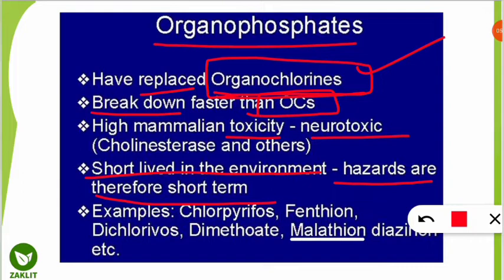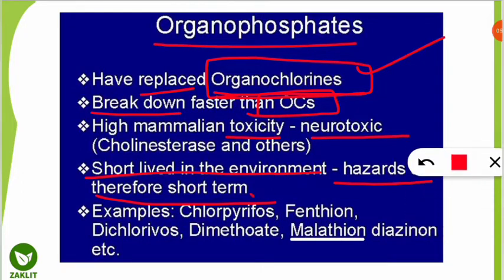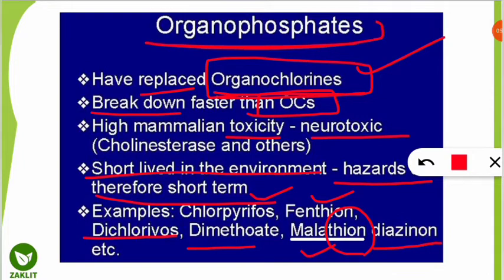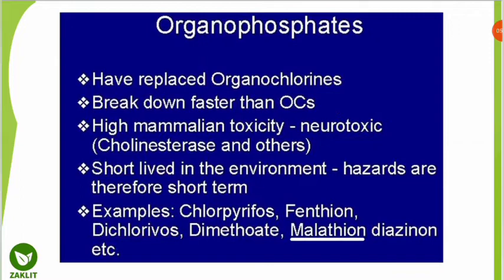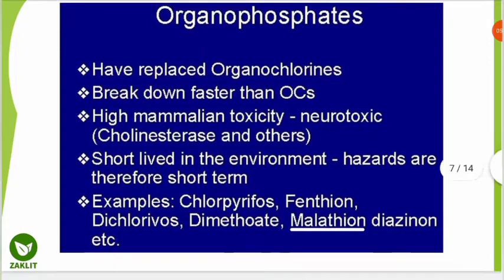Finally we'll know the examples of organophosphate pesticides. They are chlorpyrifos, fenthion, dichlorvos, dimethoate, malathion, parathion and diazinon. Mostly the thion kind of pesticides are the organophosphate pesticides. You can remember like this. These were some of the brief things about the organophosphate pesticides. Let's move to the next question.